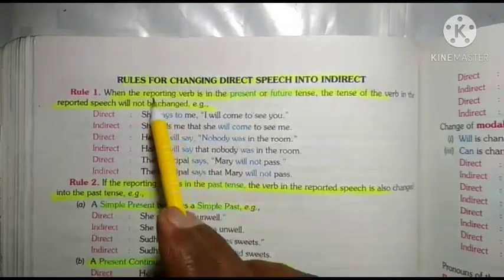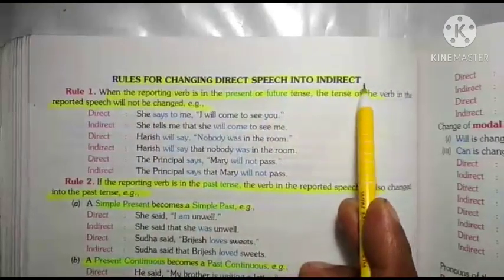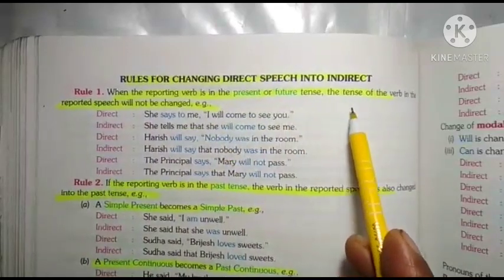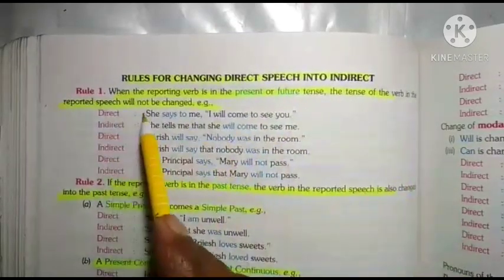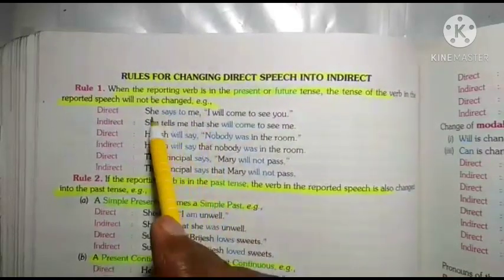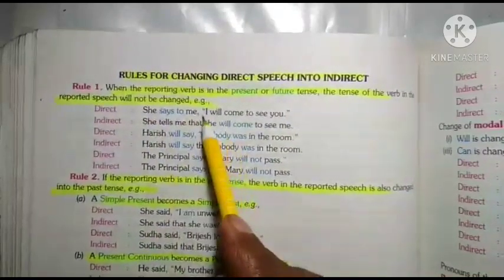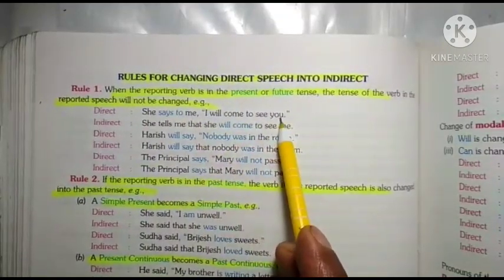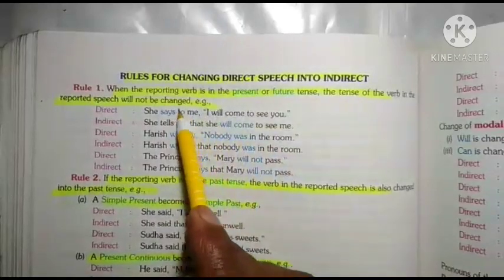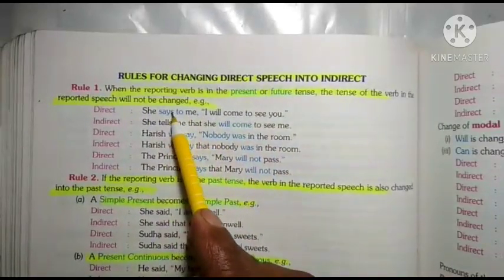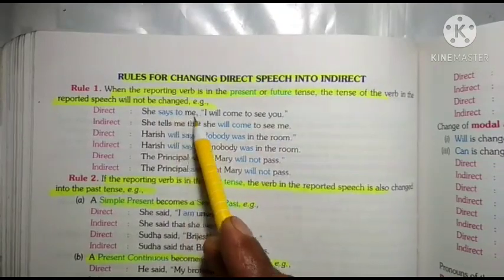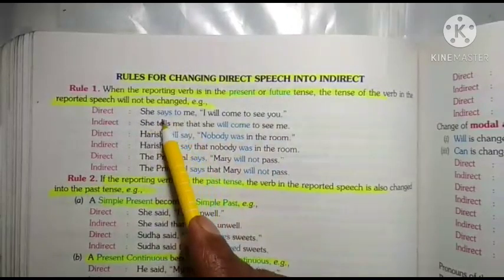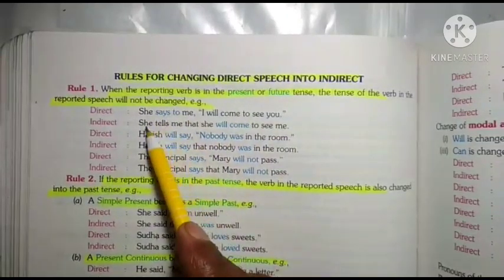Now look, rules for changing direct speech into indirect speech. When the reporting verb is in the present or future tense, the tense of the verb in the reported speech will not be changed. Means you know this part is called reporting verb, and the part which is limited by comma, it is called reported speech. So if the tense of reporting verb is present tense or future tense, you will not change the tense of reported speech.